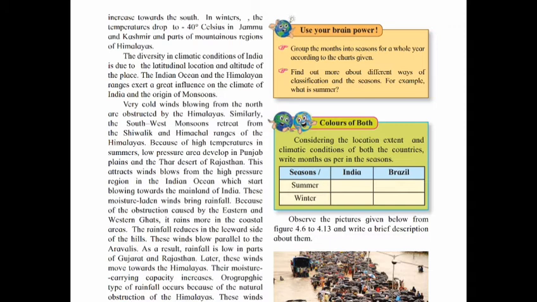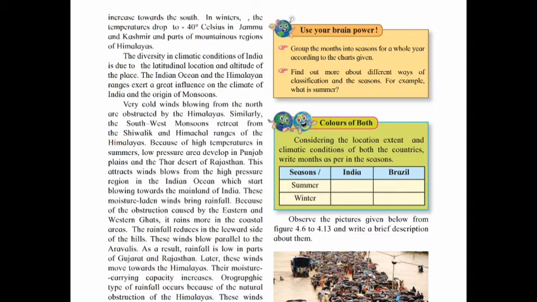The Indian Ocean and the Himalayan ranges exert a great influence on the climate of India and the origin of monsoons. Very cold winds blowing from the north are obstructed by the Himalayas. Similarly, the southwest monsoons retreat from the Shivalik and Himachal ranges of the Himalayas.